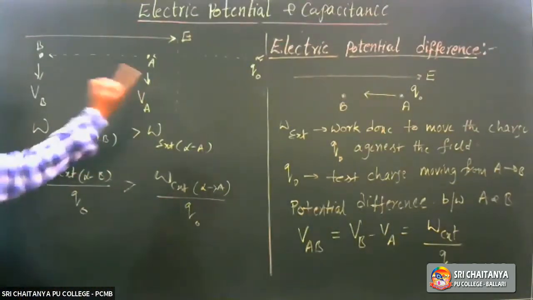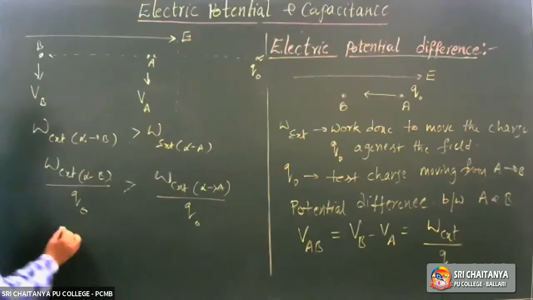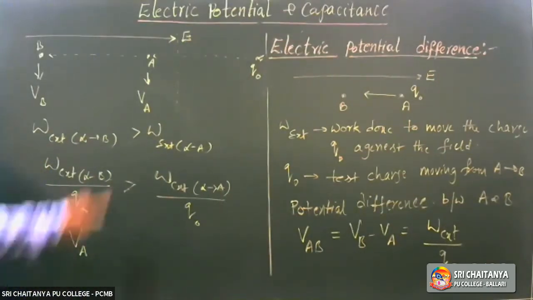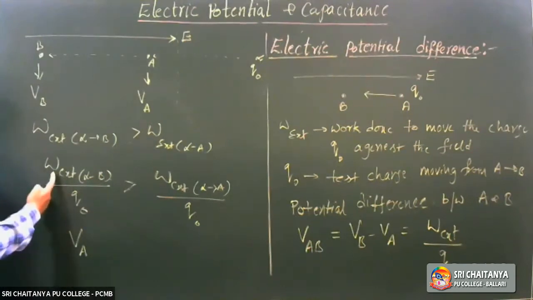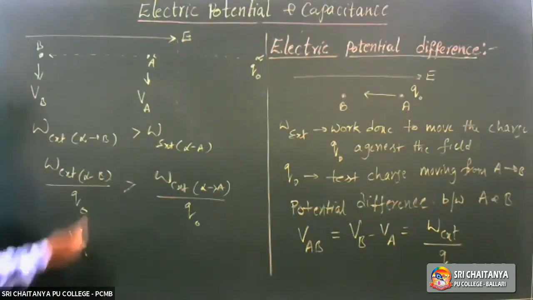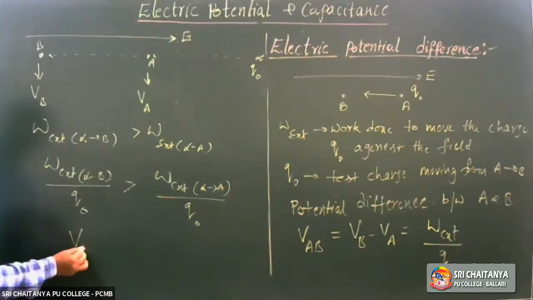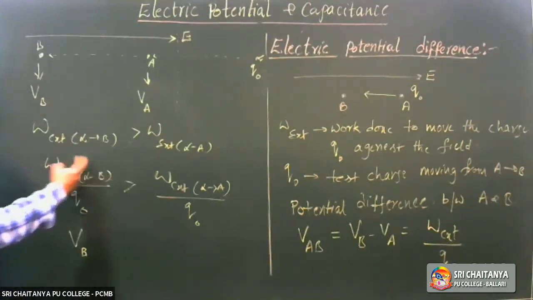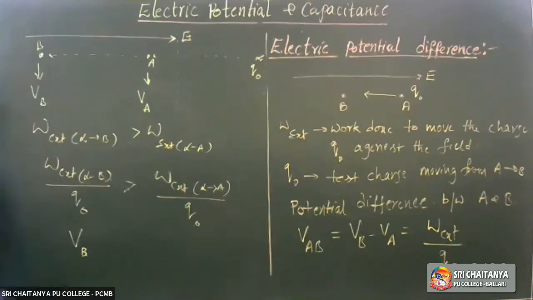Work done to come from infinity to point A, is it not VA? That is the definition of potential at the point A. Work done to bring a charge from infinity to the point B is the potential at that point.